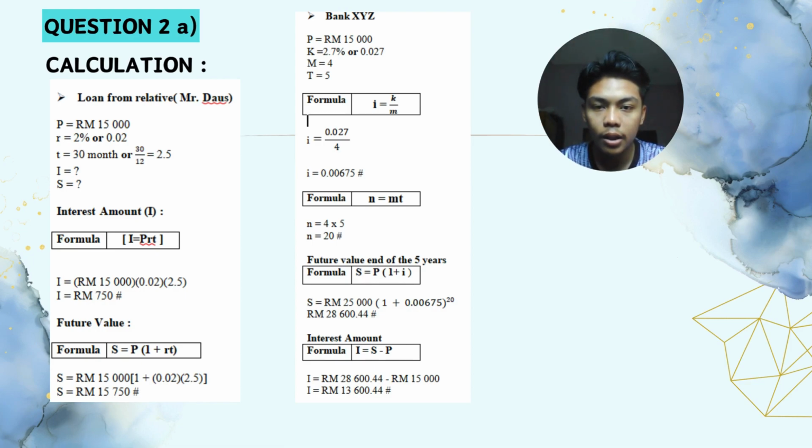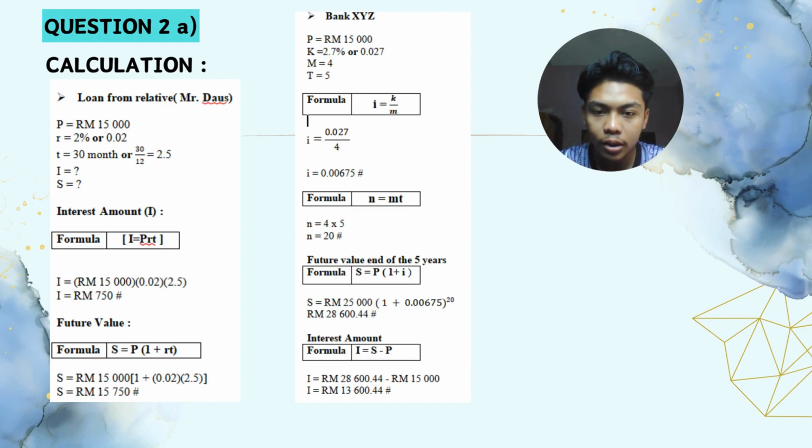For bank XYZ, the formula is r per m equals i, 0.027 per 4. The answer is 0.00675. For n, it is n times t equals n, 4 multiplied by 5. The answer is 20. For the future value over 5 years, RM 2500, 1 plus 0.00675 to the power of 20.